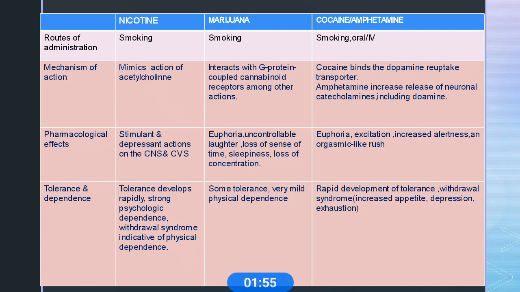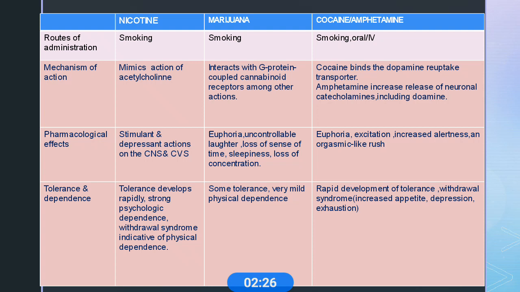Marijuana mainly interacts with G protein coupled cannabinoid receptors, among other actions. It shows pharmacological effects like euphoria, uncontrollable laughter, loss of sense of time, sleepiness, and loss of concentration. In tolerance and dependence, it produces some tolerance and very mild physical dependence.